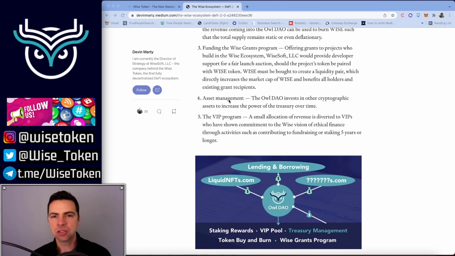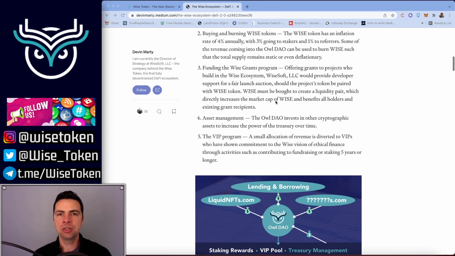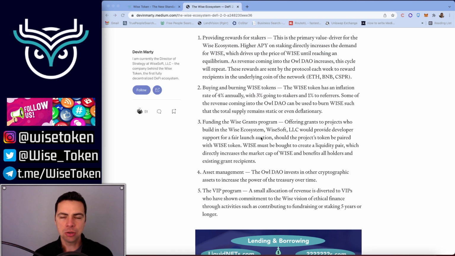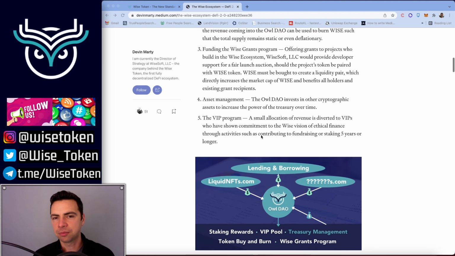Asset management. So the ultimate goal for the Owl DAO, or at least my vision, and it is a DAO, so it's really dependent on the community, is that it becomes a big hedge fund, a big treasury that accumulates assets, and those assets grow exponentially over time, which allows the rewards and these first 2 things to be increased.